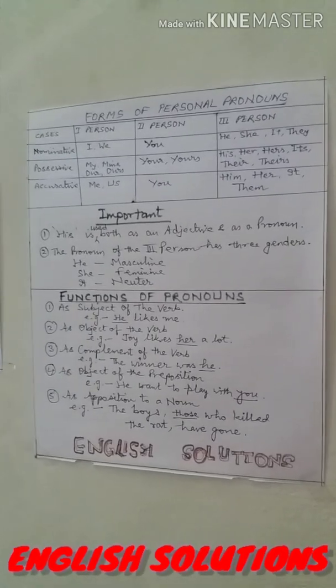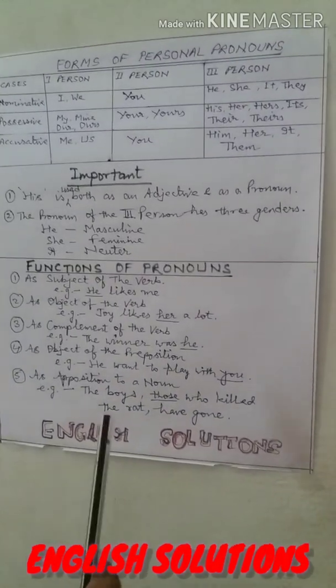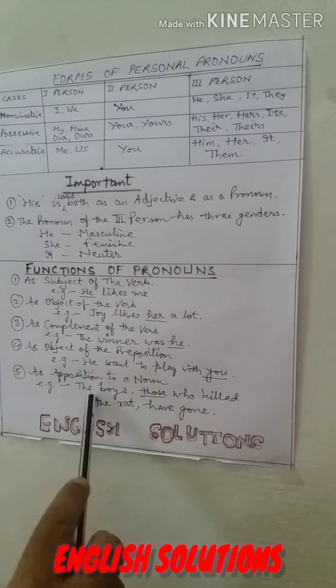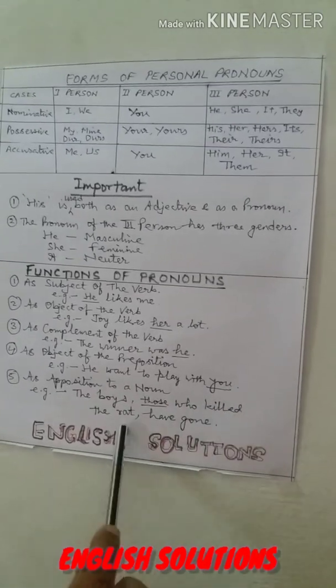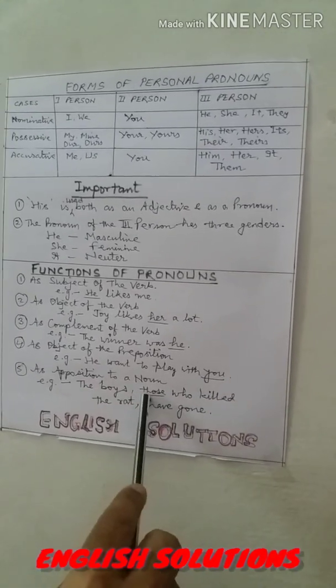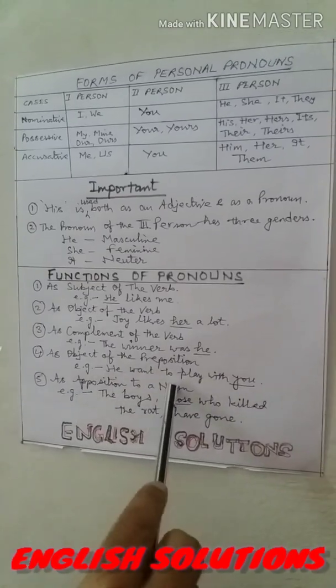And fifth function is as apposition to a noun. In a sentence, the boys, those who killed the rat have gone. Those is used as apposition to a noun.